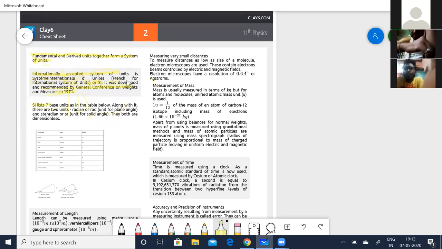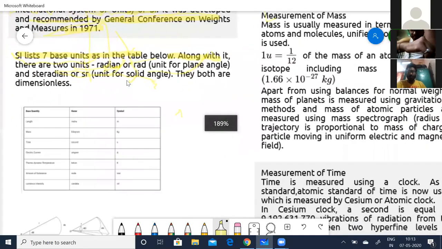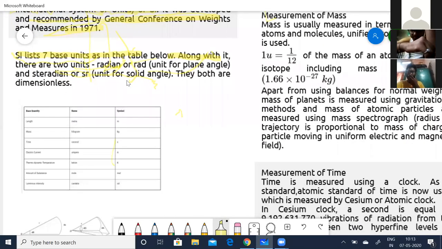So these SI units list 7 base units. You can see in the table below. Along with it, there are 2 units, that is the radian and the steradian. Both radian and steradian are dimensionless. Now I can actually zoom it out and show it for you. Now see length. It is going to be meters. The symbol is m. Okay. And for mass, it is kilogram, and you simply represent it as kg. And for time, it is seconds, and you just write it as s.